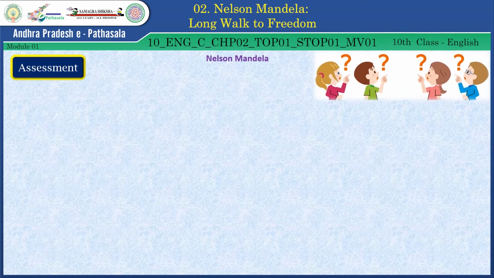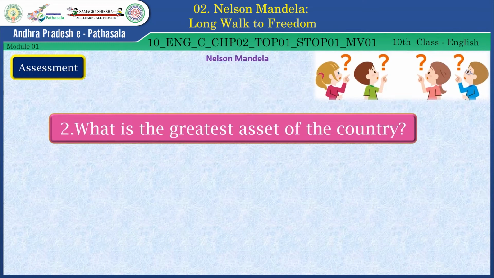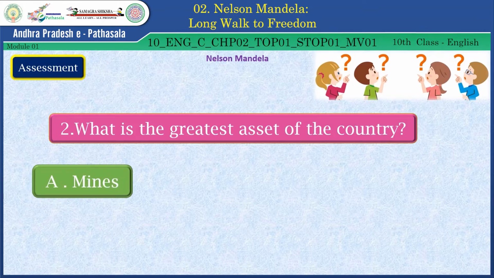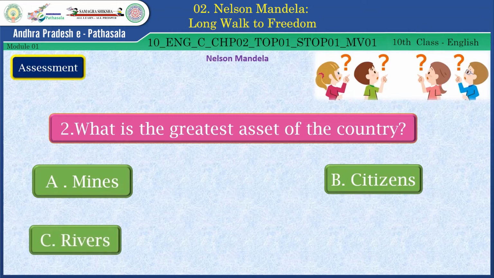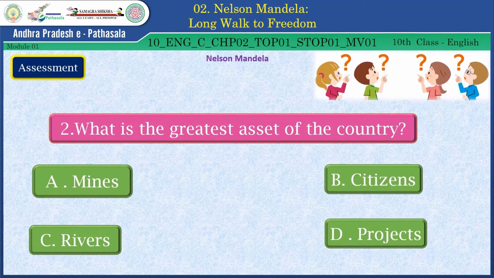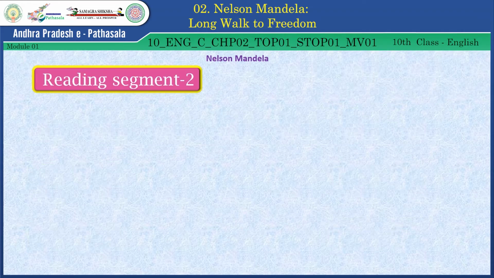Let's see the second question here. What is the greatest asset of the country? A. Mines, B. Citizens, C. Rivers, D. Projects. Yes, choose the correct answer from these four options. Yes, the right answer is citizens. Well done, dear students.